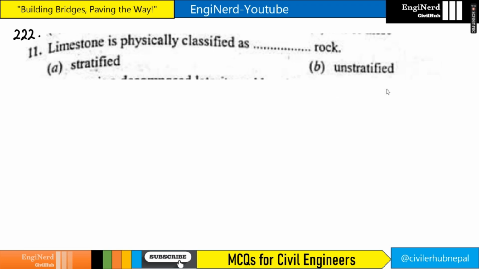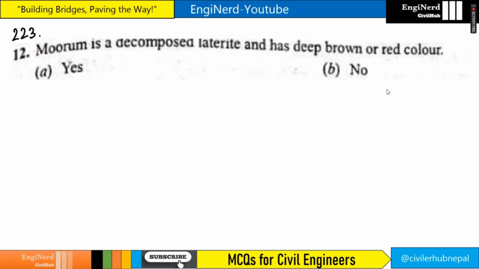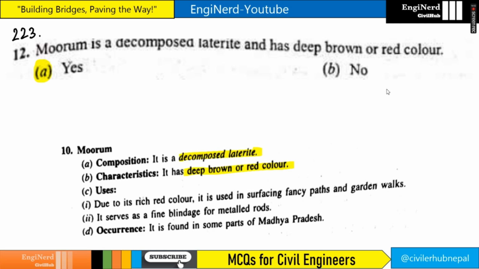Limestone is physically classified as, so we are going to the physical classification of rocks, and limestone is basically stratified rocks, right? So answer is stratified. Murum is decomposed laterite and has deep brown or red color. This is correct, right? So answer is A. Yes. You can see here, murum is a decomposed laterite and it has deep brown or red color.